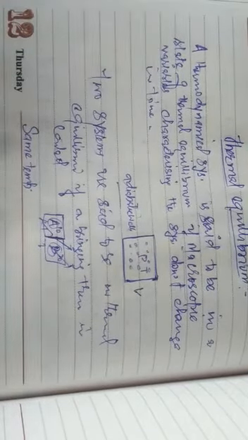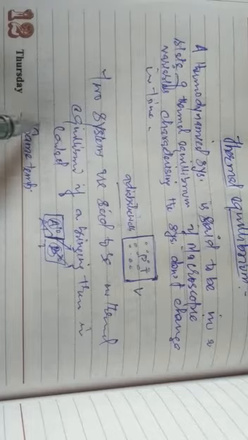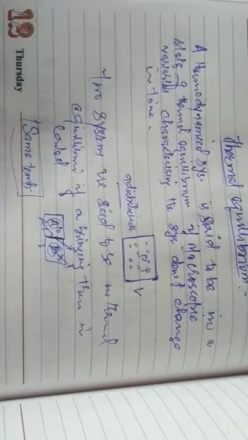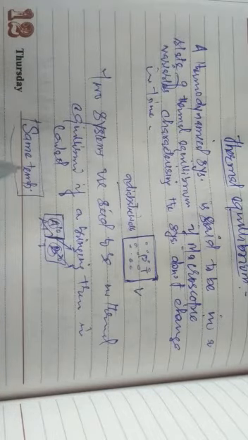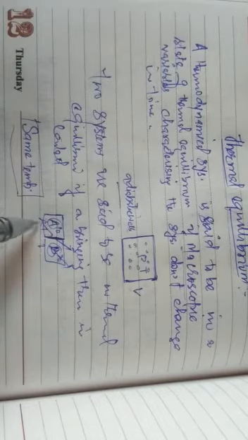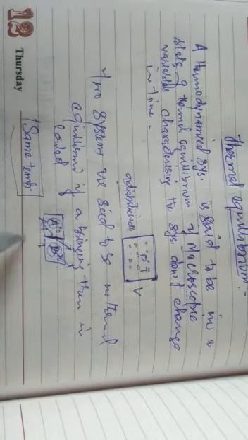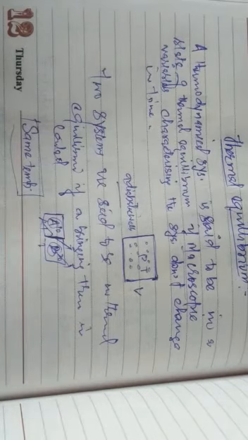So after some time, a stage is going to be reached when both have the same temperature. When both bodies in contact have the same temperature, there will be no exchange of energy between them. Then you will say the two systems are in thermal equilibrium.